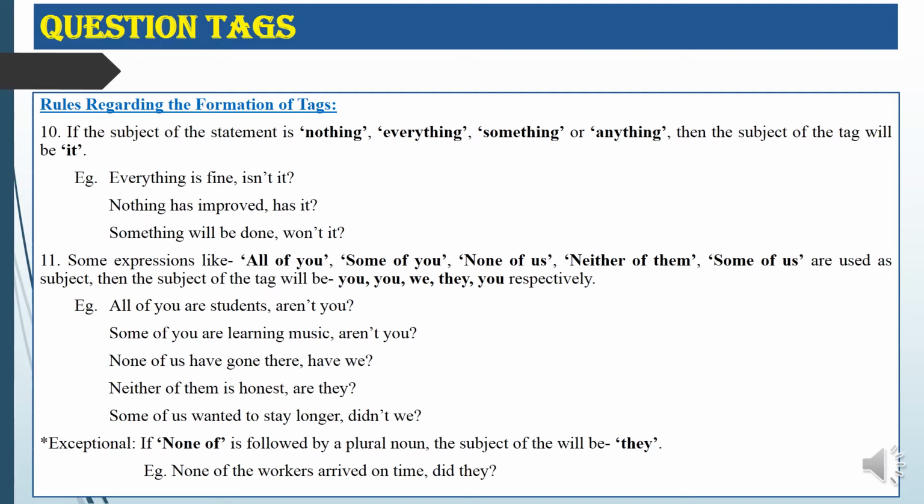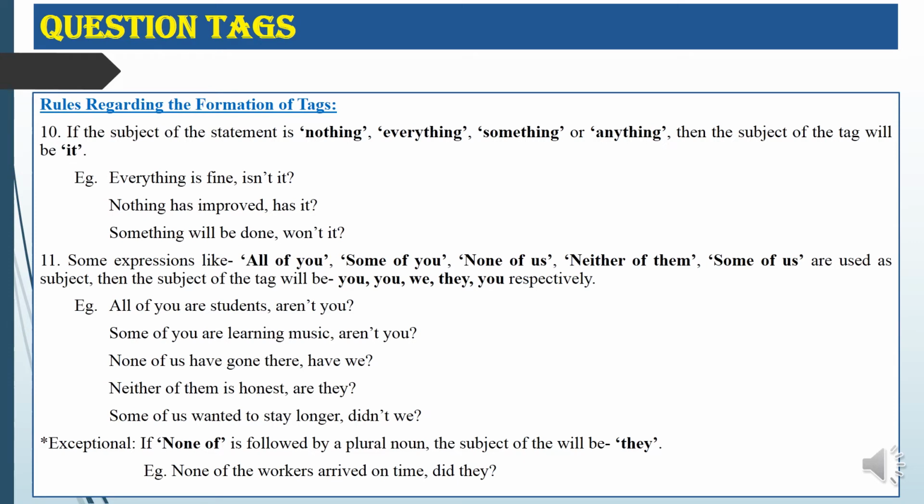Okay, so if the subject of the statement is an indefinite pronoun like somebody, everybody, everyone, none, then the subject of the tag will become they. But if the subject of the statement is nothing, everything, something, or anything, then the subject of the tag will be it.